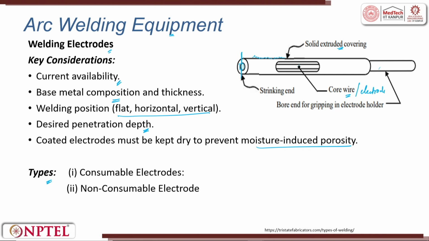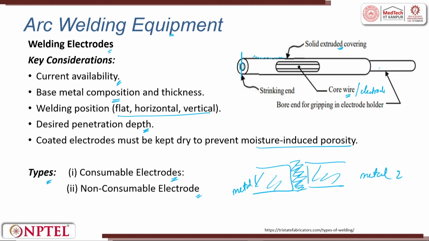So, the type of electrodes, there can be two types of electrodes. One is called consumable electrode, the other one is called non-consumable electrode. What are consumable electrodes? Suppose you have metal 1 and metal 2, and in between you are trying to fill a filler, right. So, now what happens? The electrode is consumed and it is filled there. Okay. So, this is called a consumable electrode. You can have a wire type, where the wire is continuous, or you can have an electrode stick type.